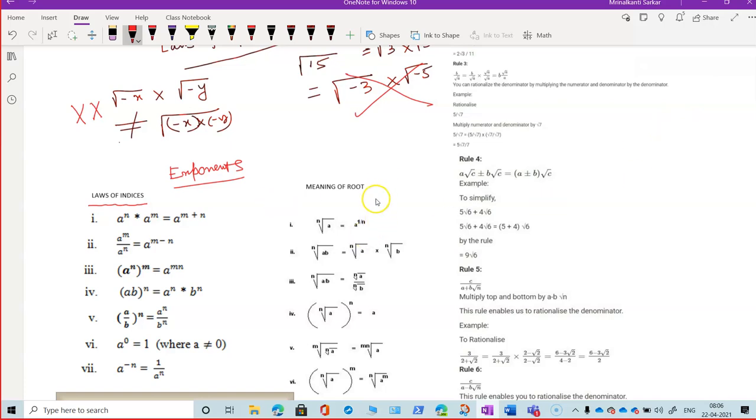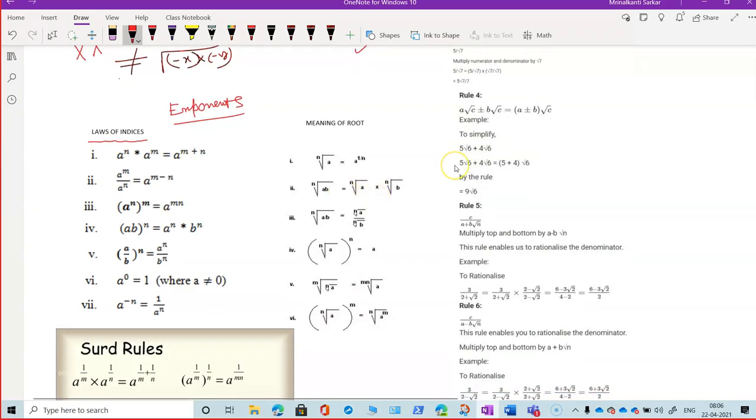Now, what is the meaning of root? That also I need to explain. If there is root 4, you say the value is 2. But in mathematics, root 4, root 9 or root 16 don't always arise. We need to operate with root 3, cube root of 7, 10th root of 5, 20th root of 2. Such quantities are also there in mathematics. How to deal with those numbers?